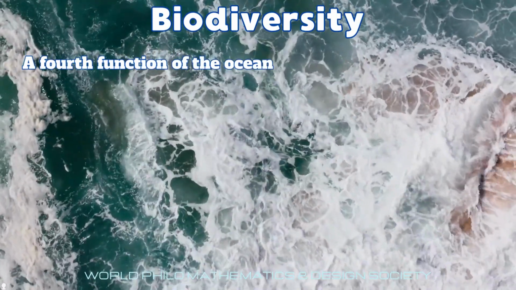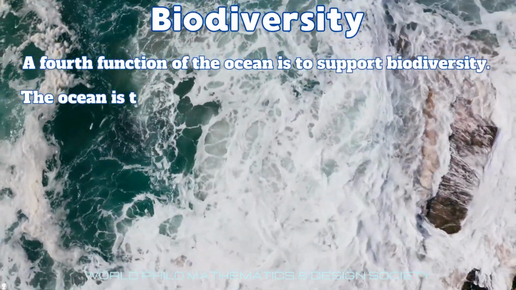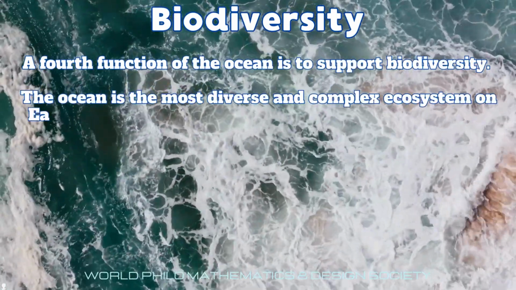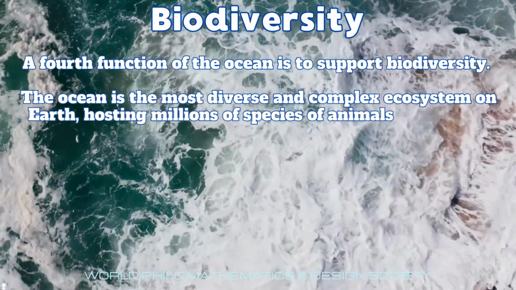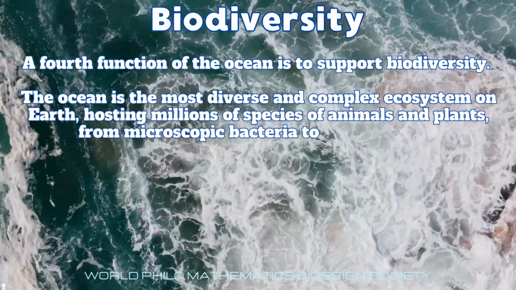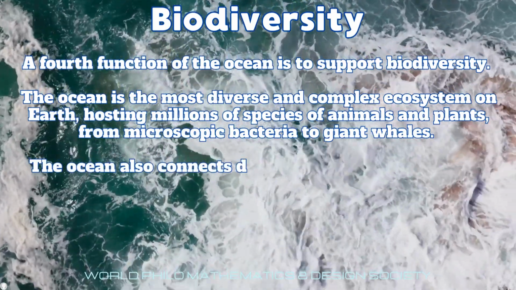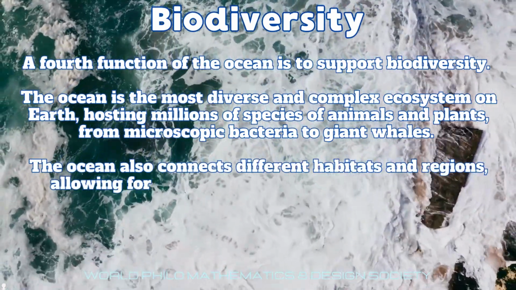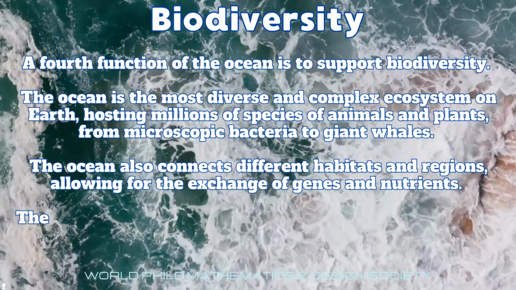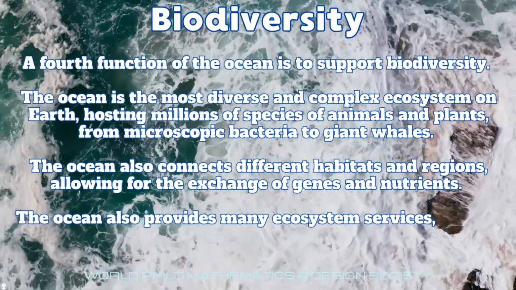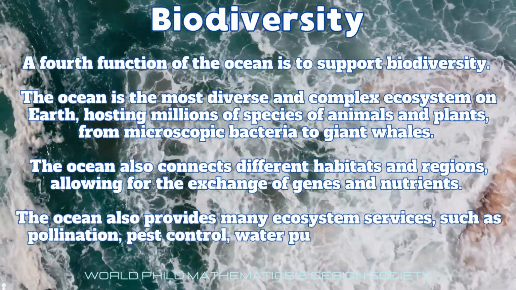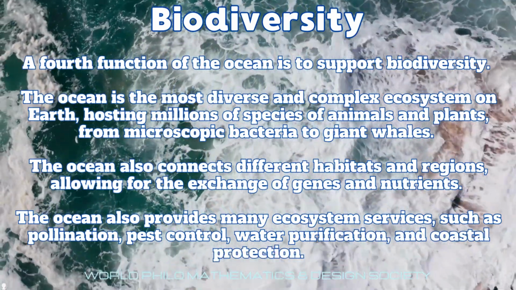A fourth function of the ocean is to support biodiversity. The ocean is the most diverse and complex ecosystem on Earth, hosting millions of species of animals and plants, from microscopic bacteria to giant whales. The ocean also connects different habitats and regions, allowing for the exchange of genes and nutrients. The ocean also provides many ecosystem services such as pollination, pest control, water purification, and coastal protection.